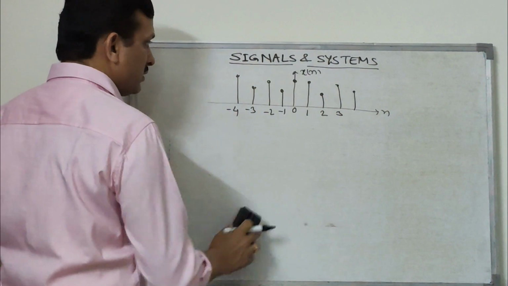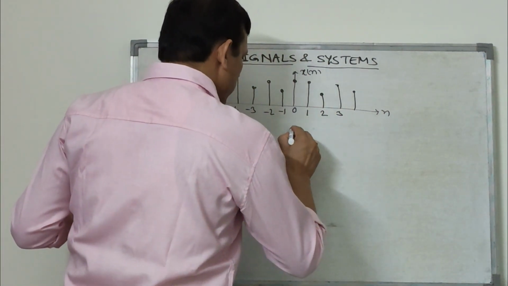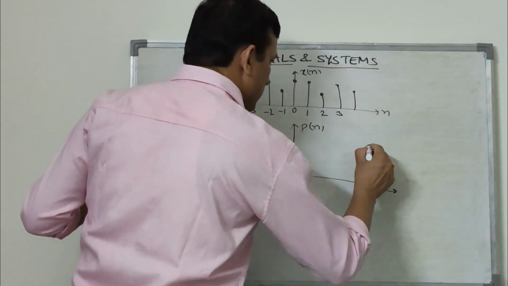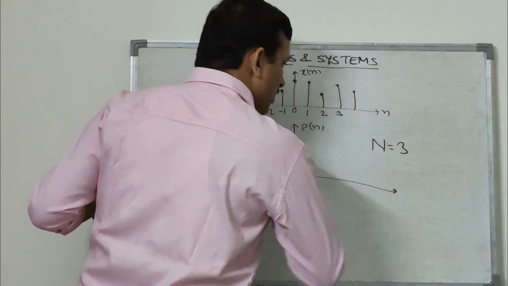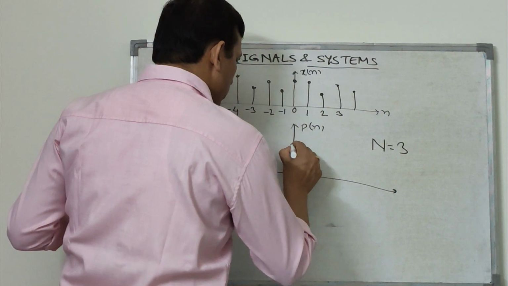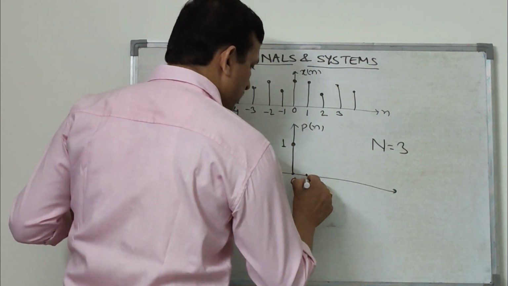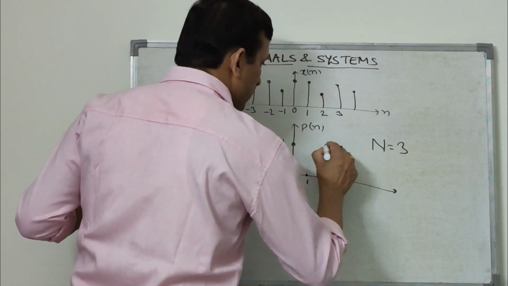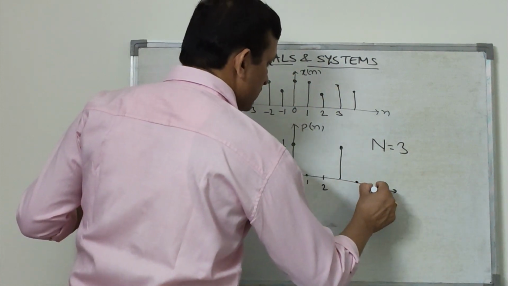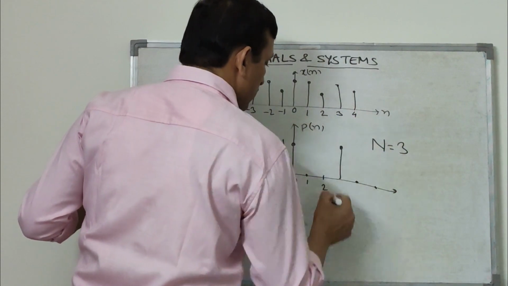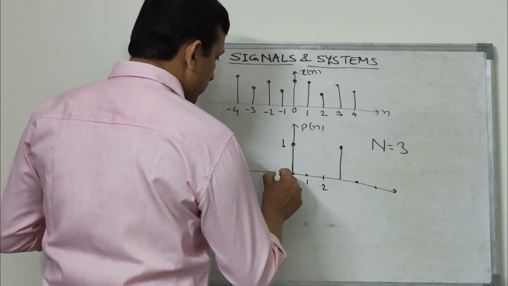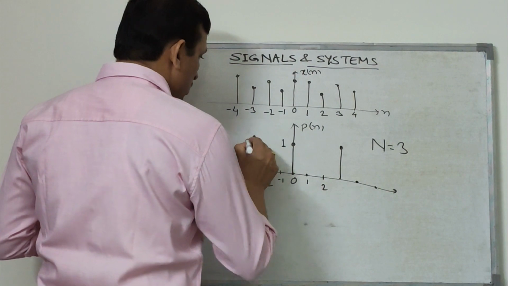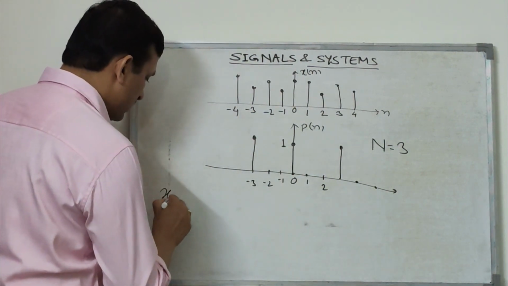This signal is going to be sampled by a train of impulses, and let this p[n] be with N equal to 3. It has value 1 at 0, then 0 at 1 and 2, at 3 again value 1, and again 0, 0. Similarly at minus 1, minus 2, minus 3.